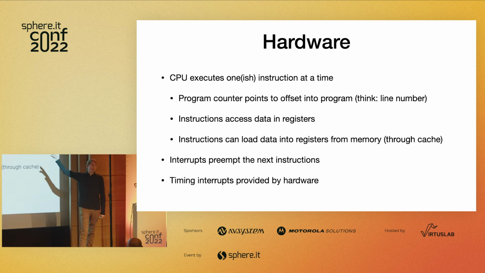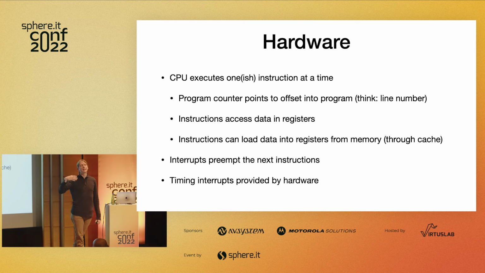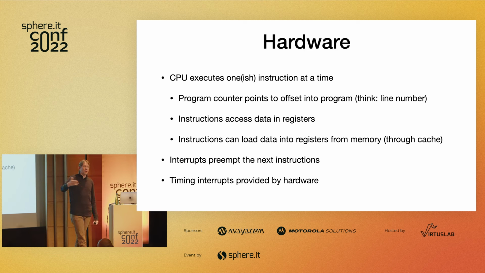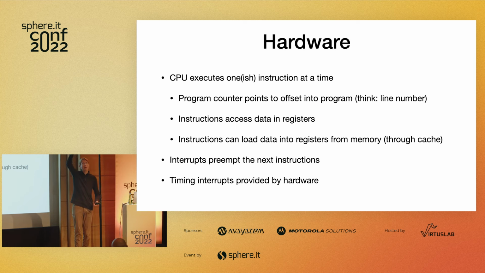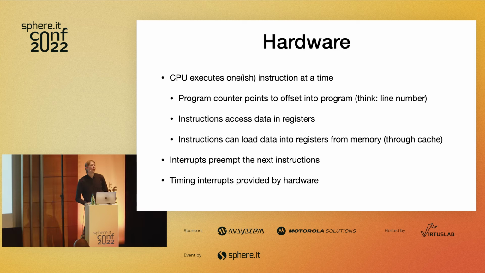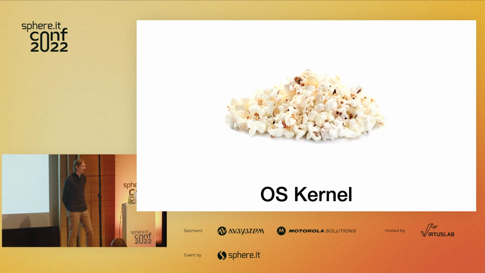You didn't see anything about threads. You didn't see anything about preemption aside from the interrupt thing. You didn't see anything about scheduling or anything like that. So these are the primitives that the hardware is providing us. So what we have to do now is build our teetering tower of Pisa of abstraction on top of this, so we can get all the way up into threads and thread pools and socket groups and all sorts of other randomness that we have at the high level.